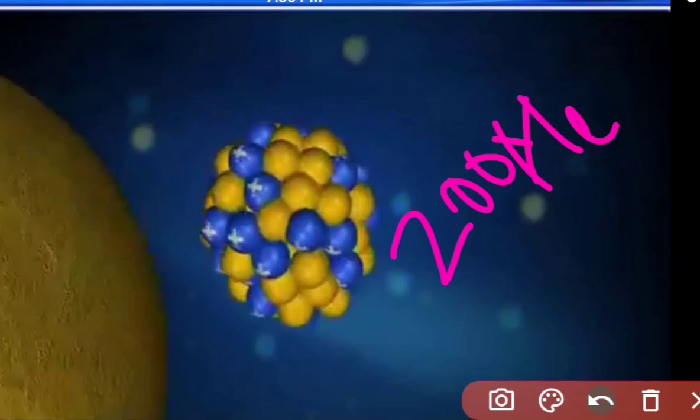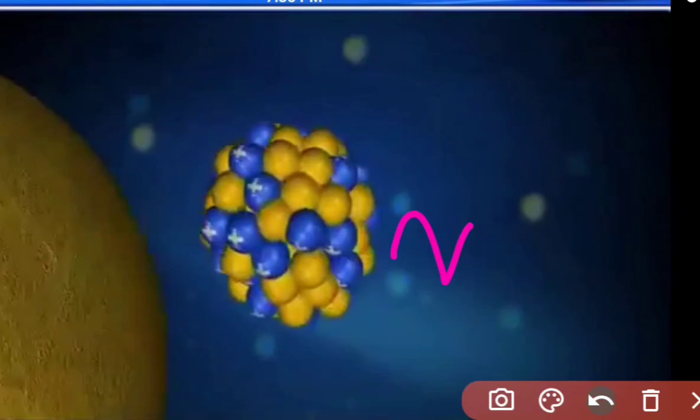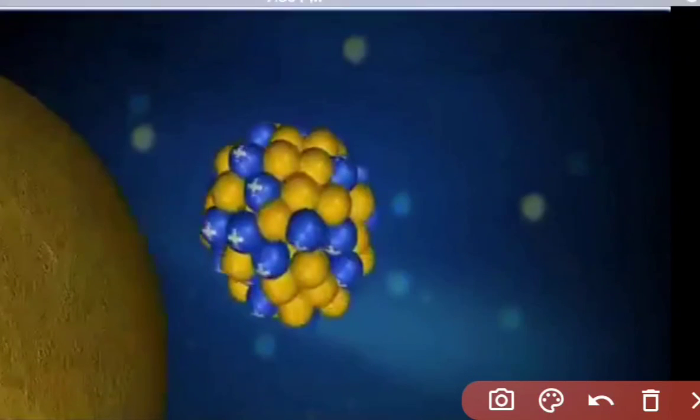So for that we are using a nuclear reactor. It is this nuclear reactor.